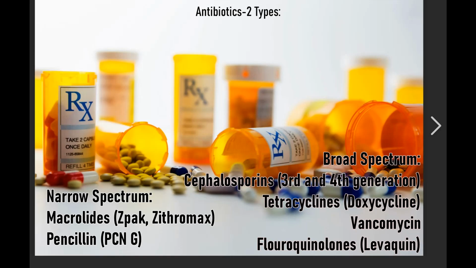How is pneumonia treated? Bacterial pneumonia is usually treated with antibiotics. The antibiotics can be broad spectrum or narrow spectrum. Narrow spectrum antibiotic examples are macrolides, for example Z-Pak, Zithromax, and penicillin, for example penicillin G. Now the broad spectrum antibiotics are cephalosporins, third and fourth generation, and tetracyclines, for example doxycycline.